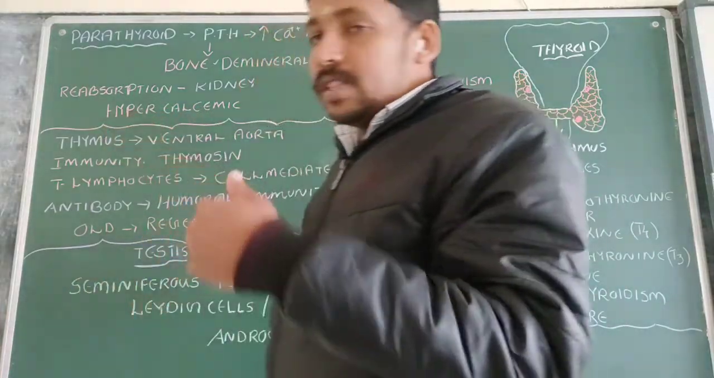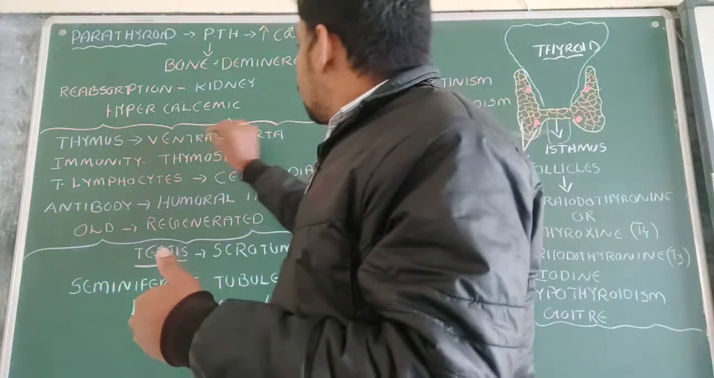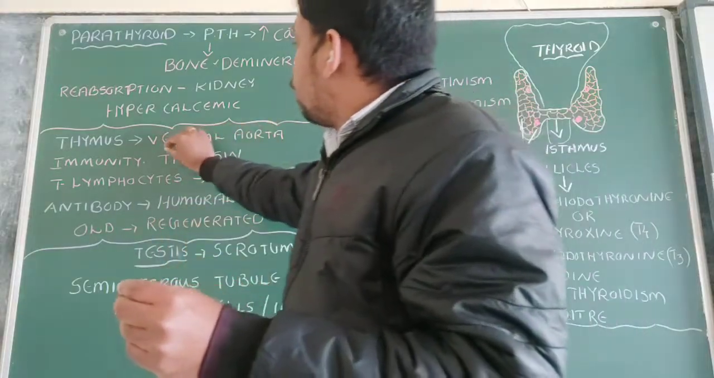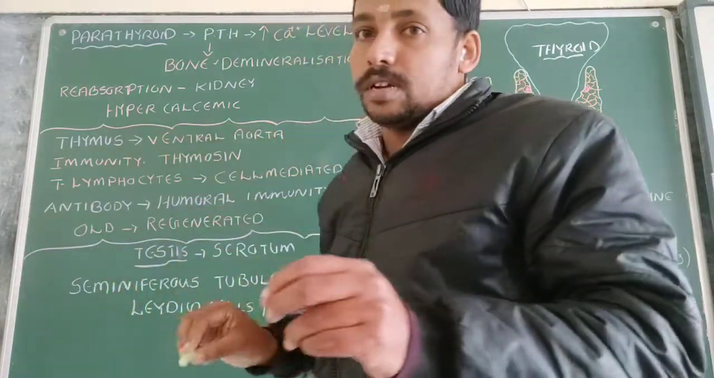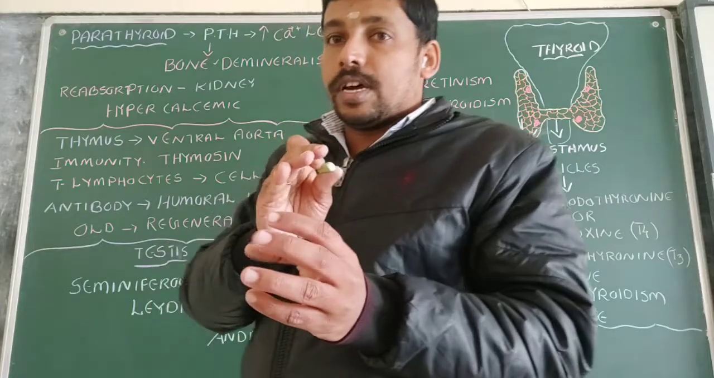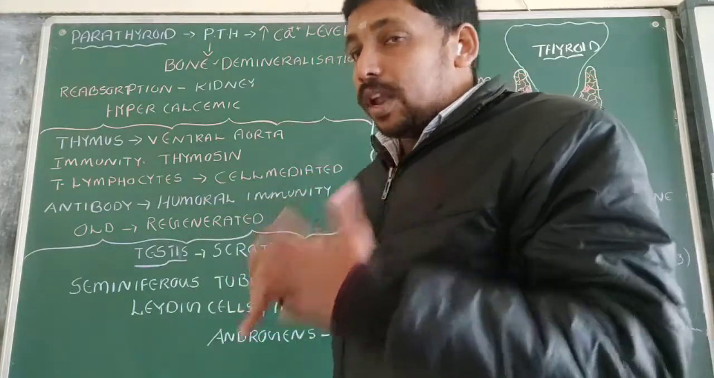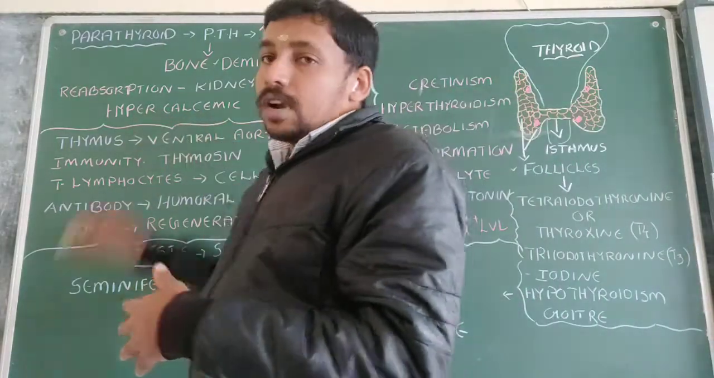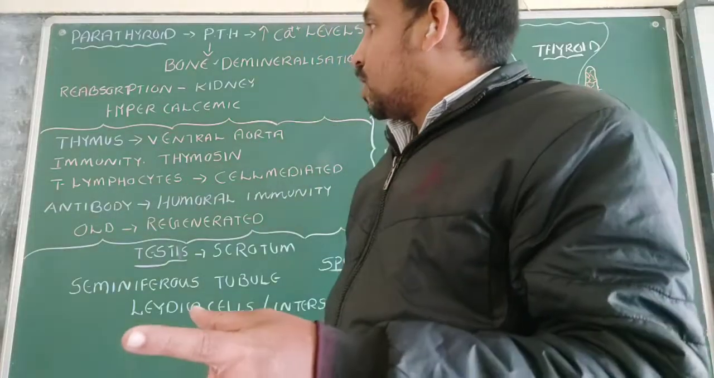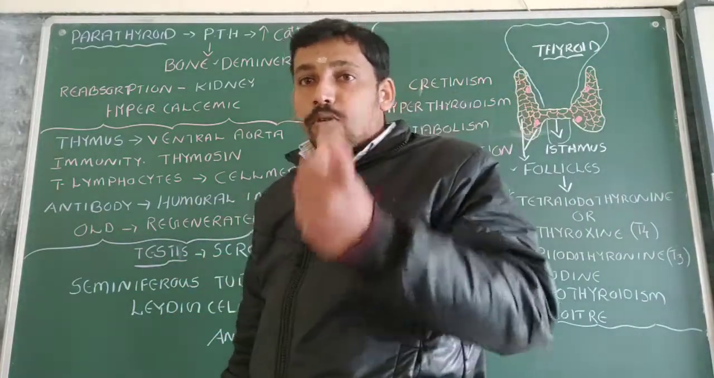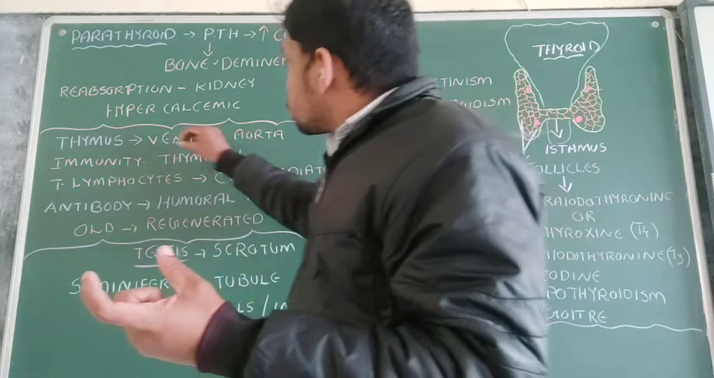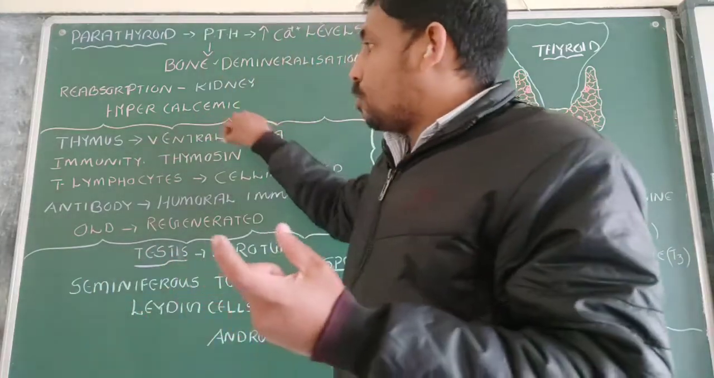It is seen in between the lungs, dorsal to the heart, and it is ventral to the aorta, just near aorta, just ventral to the aorta. In between the two lungs, you can see a very small gland that is known as the thymus. They are primarily involved in immunity. Okay, because they will secrete a hormone that is known as thymosin.